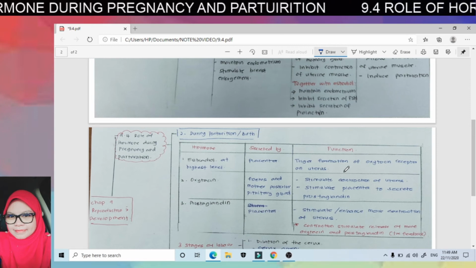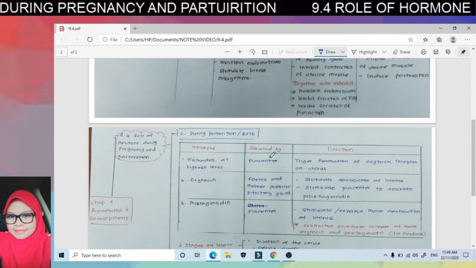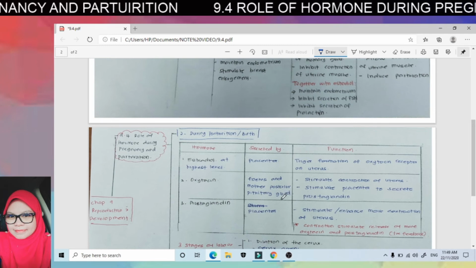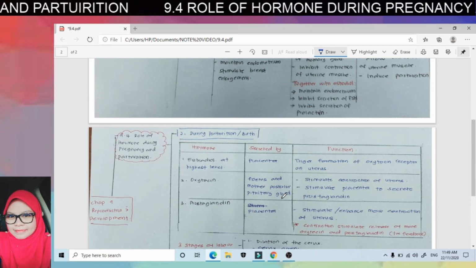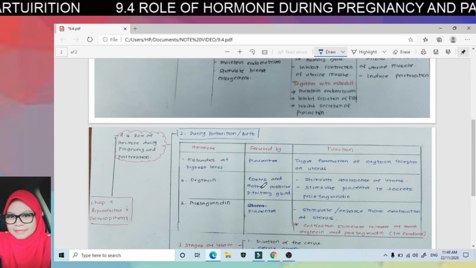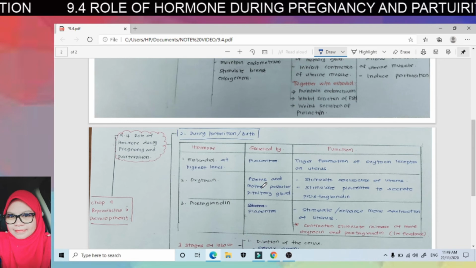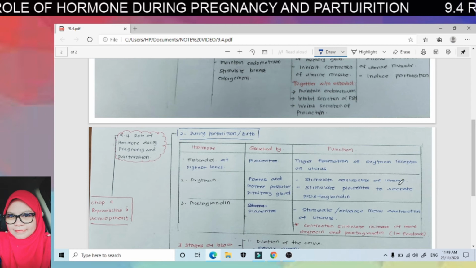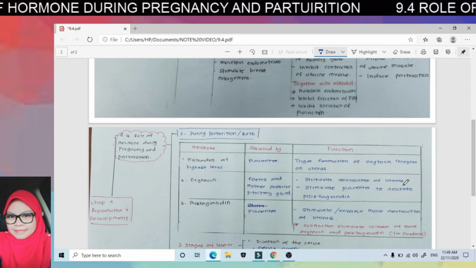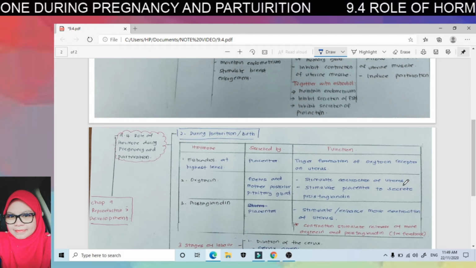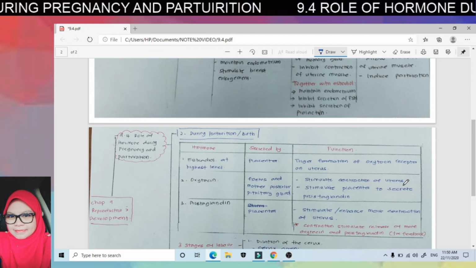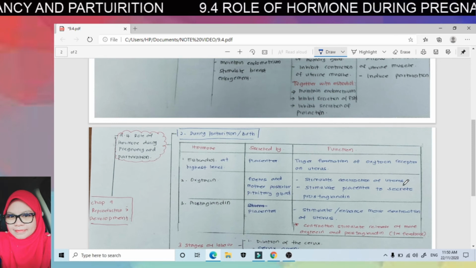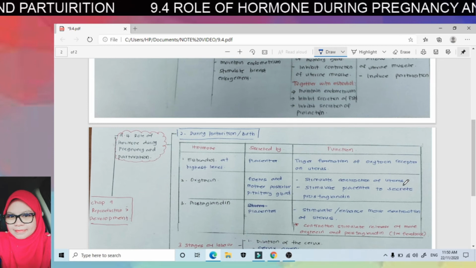So what happened is the oxytocin will be secreted by the fetus and mother posterior pituitary gland. The posterior pituitary gland of fetus and mother, they will work together to secrete oxytocin. So this oxytocin hormone will stimulate contraction of uterus. Once oxytocin is being secreted, wanita yang mengandung itu dia akan rasa contraction. And then the oxytocin also will stimulate placenta to secrete prostaglandin.